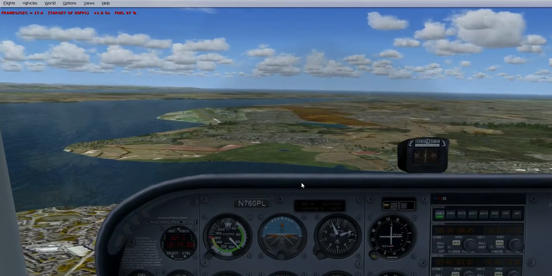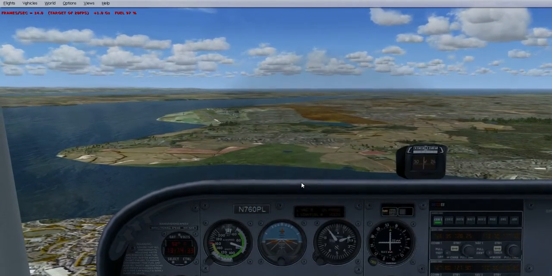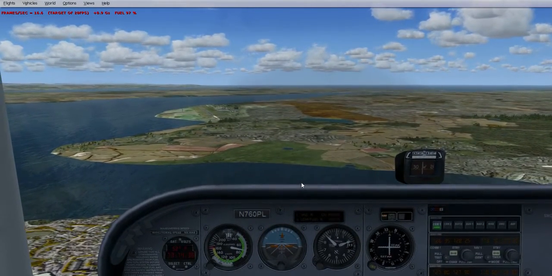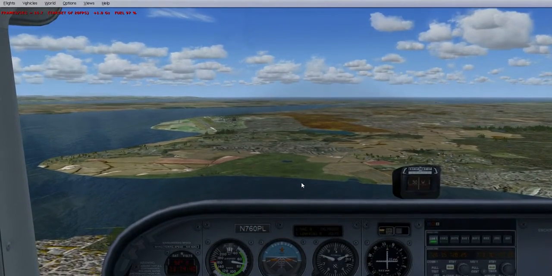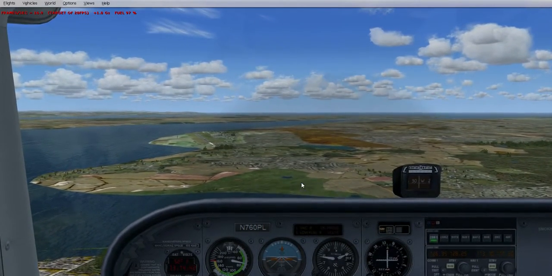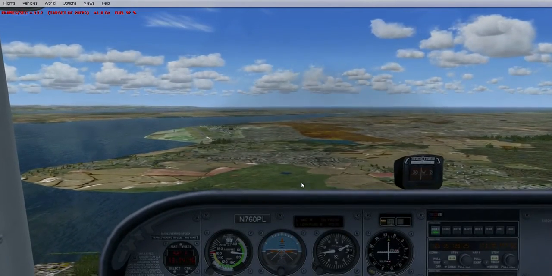Airspeed down. As you can see, our airspeed is declining quickly. I want to get it down to about 60. It is pretty tricky to get it down at that speed.